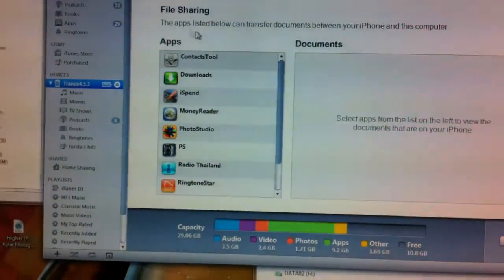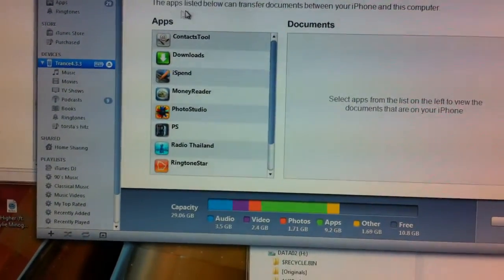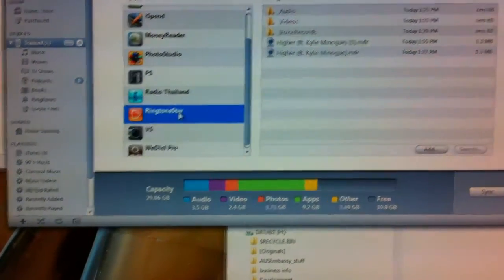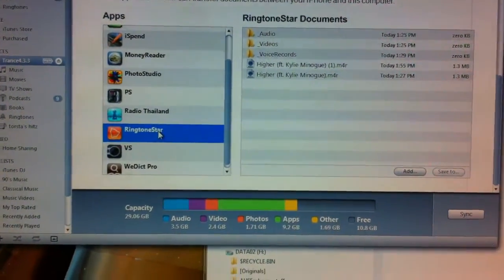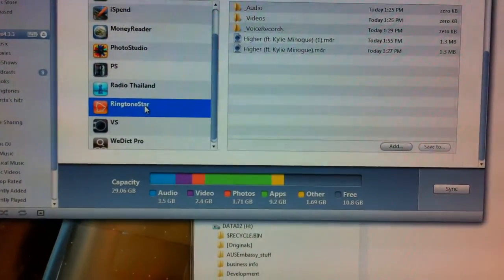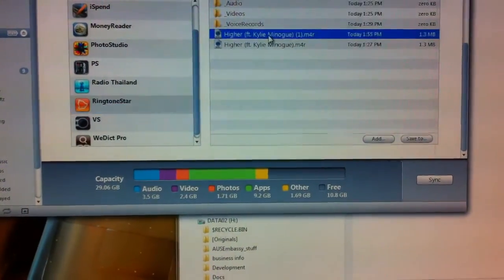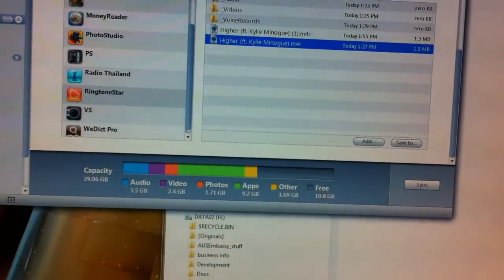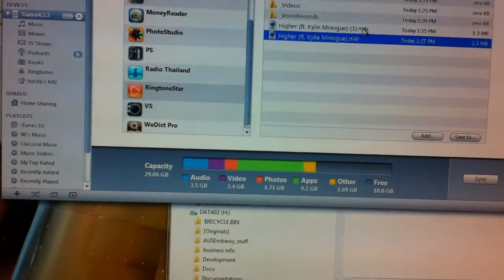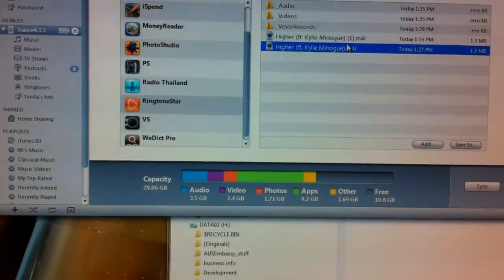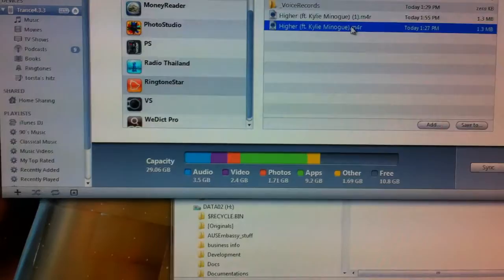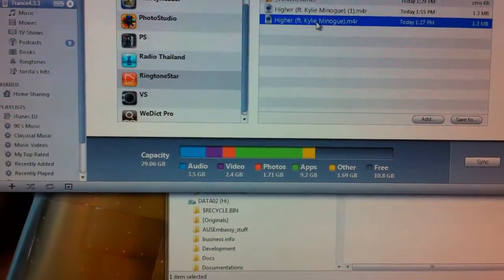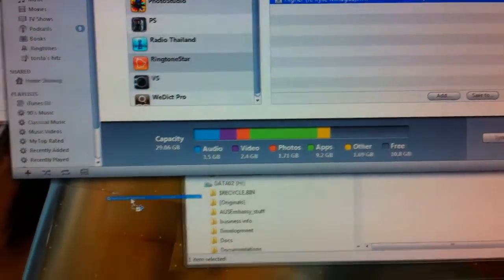Right on the bottom it will say file sharing, and go down to Ringstar. So this is the actual application that converts the actual file into a ringtone format, right? So to take it out from your iPhone, highlight it there, go into Ringstar first, highlight on there, and then drag it to your desktop.